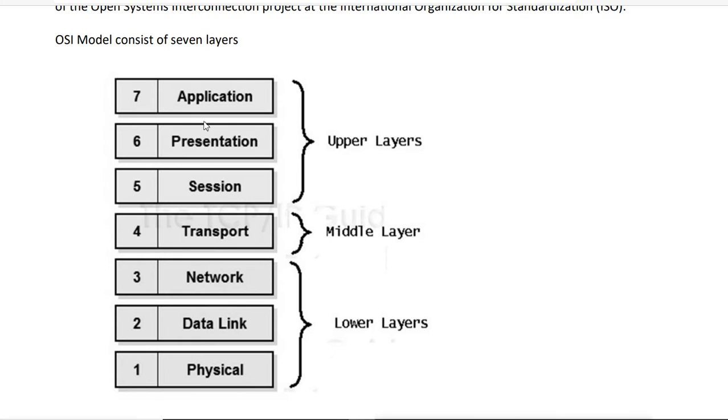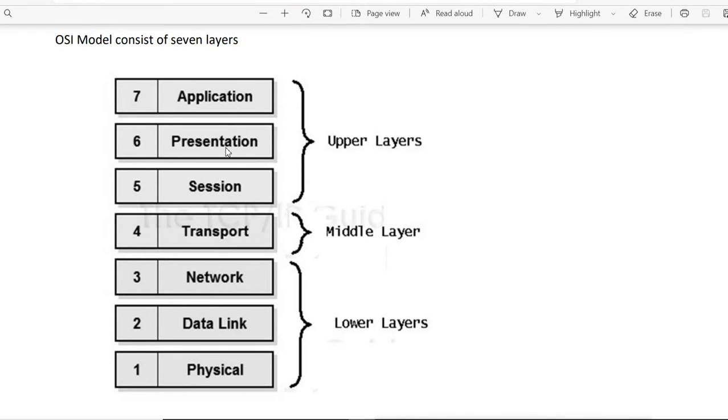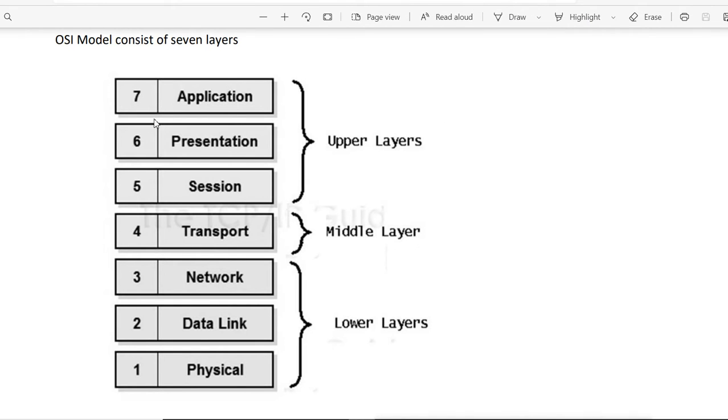See, these 7 layers are responsible for transferring the data from one device to another device. That means if data wants to go from one device to another, then the data must go through all these 7 layers. Now these 7 layers have some upper layers and some lower layers, and there is one layer we can say is a middle layer.